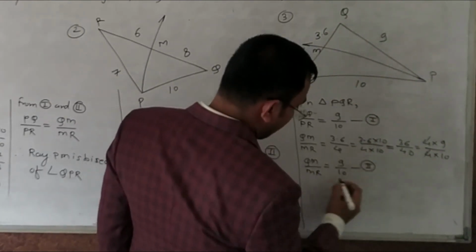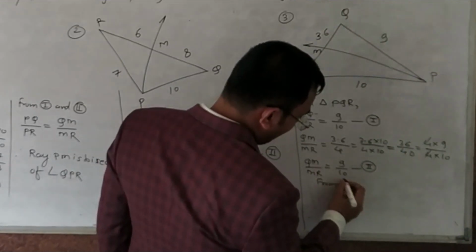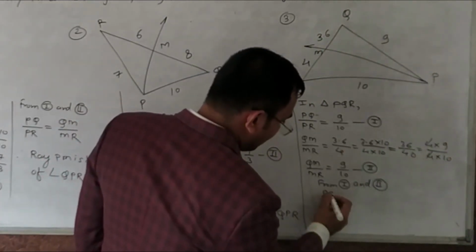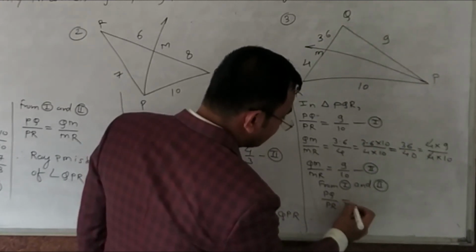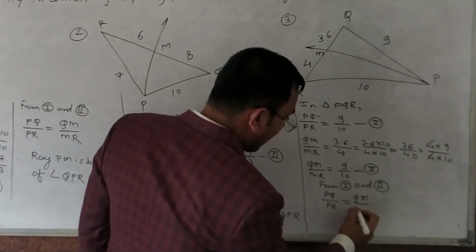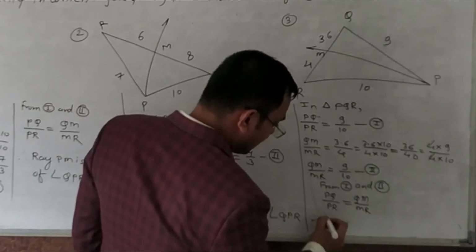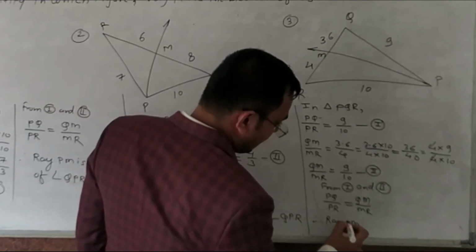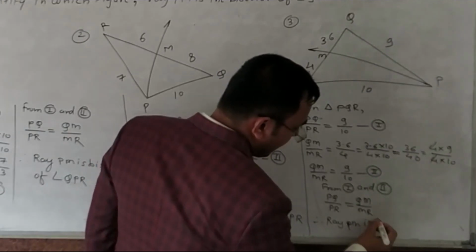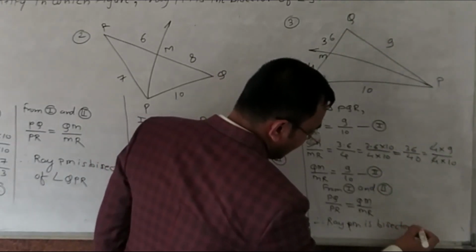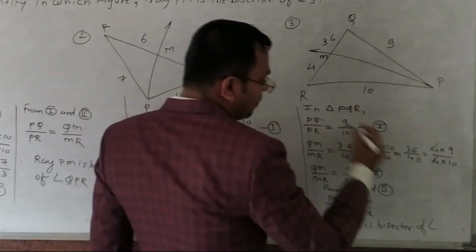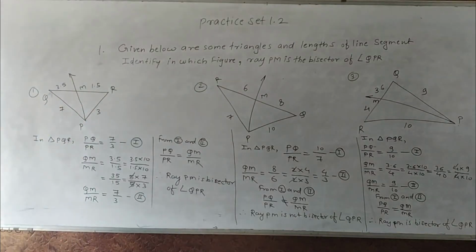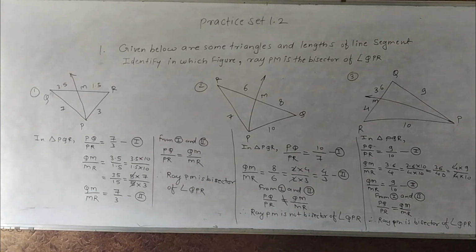Equation number 2. From 1 and 2, PQ upon PR is equal to QM upon MR. Therefore, ray PM is the bisector of angle QPR. Okay, this proof, write down this, it is helpful to you.